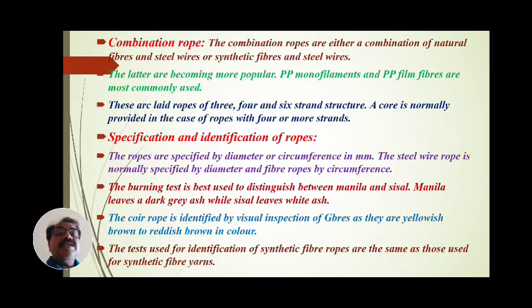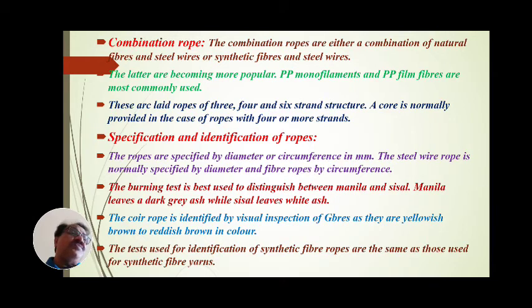The burning test is best used to distinguish between Manila and sisal. When the ropes are burned, depending upon the burning, we can distinguish between ropes of Manila and ropes of sisal. Manila leaves a dark grey ash, while sisal leaves white ash.